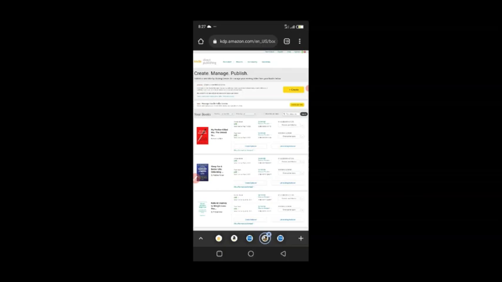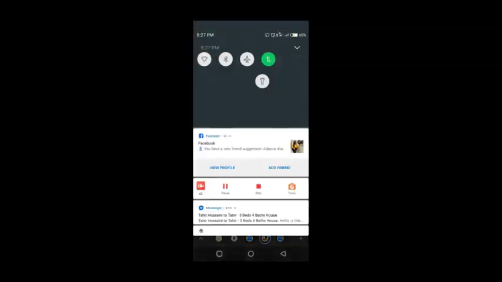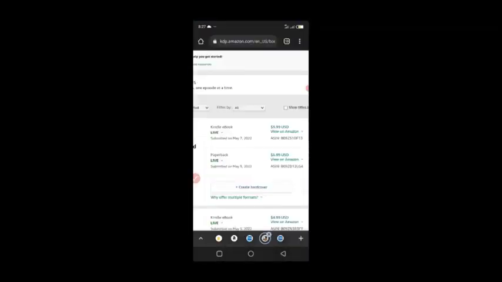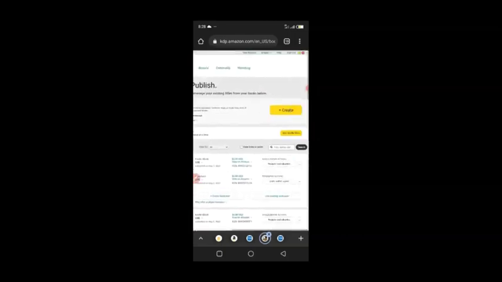So these are the available books I have. As you can see here, my last published book is on May 7th, and today is what? May 22nd. So you can see how lazy I can be. There are my students that have even published many books and they're ahead of me. But this is actually very good because the joy I have is seeing them win and seeing them make a lot of money, right?